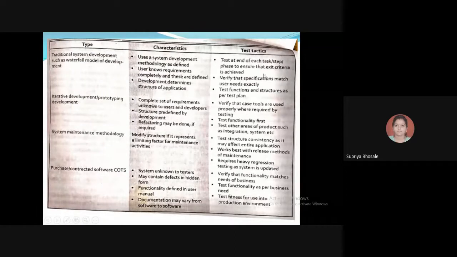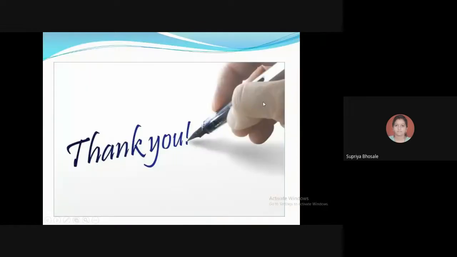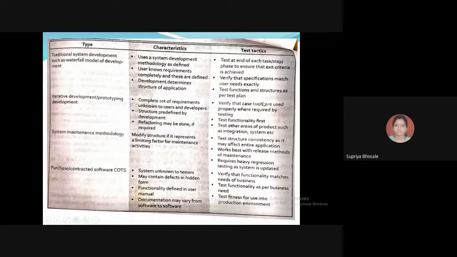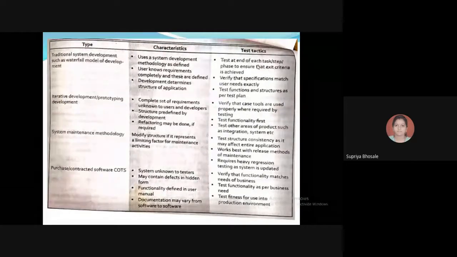And here the list of test practices are given. So test at the end of each task, step or phase to ensure that the exit criteria is achieved. Verify that the specifications match user needs exactly. Test functions and structures as per the test plan.